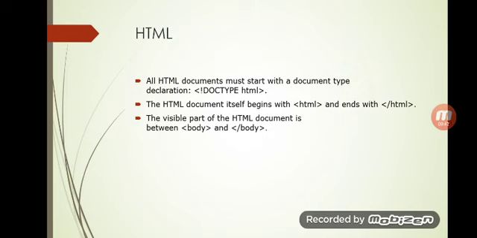Okay, all HTML documents must start with a document type declaration. Look, this is the declaration. What is doctype HTML? It is a declaration of which HTML program. Now the next one is the HTML. An important point of HTML is that the HTML document itself begins with this tag. Which tag?